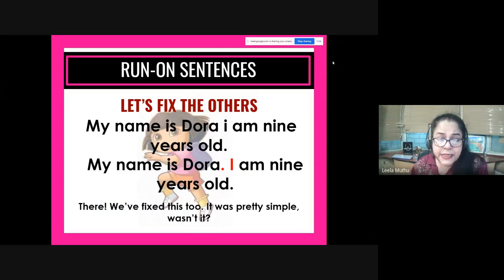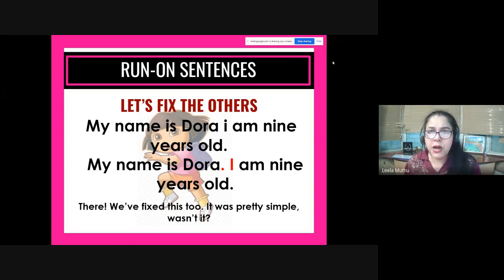So let's fix the other sentences. My name is Dora, I'm 9 years old. You already know this. This has been your answer to so many people. What is your name, my dear? My name is Dora. And what is your name, sweetheart? My name is Sammy. You've been giving this answer your whole life ever since you could talk. Darling, how old are you? I'm 2 years old, mommy. Teacher asks you, how old are you, sweetheart? I'm 3 years old. You have been answering this question ever since you were really teeny tiny. So you already know that this is a complete sentence.